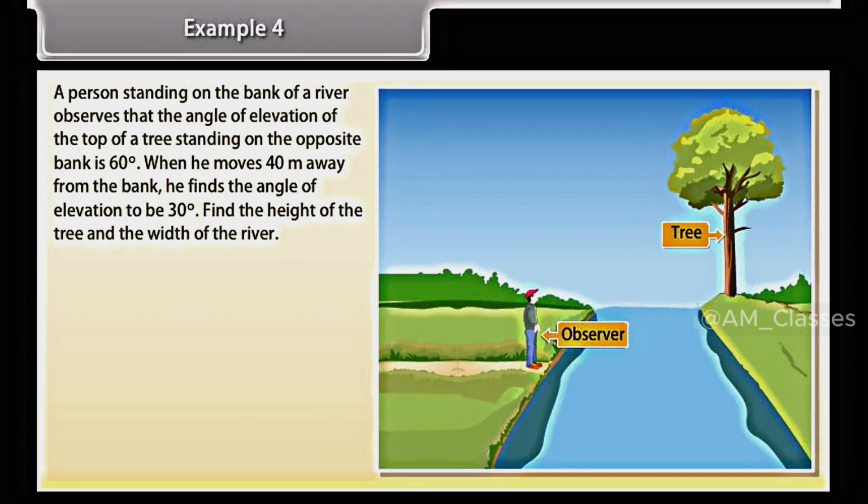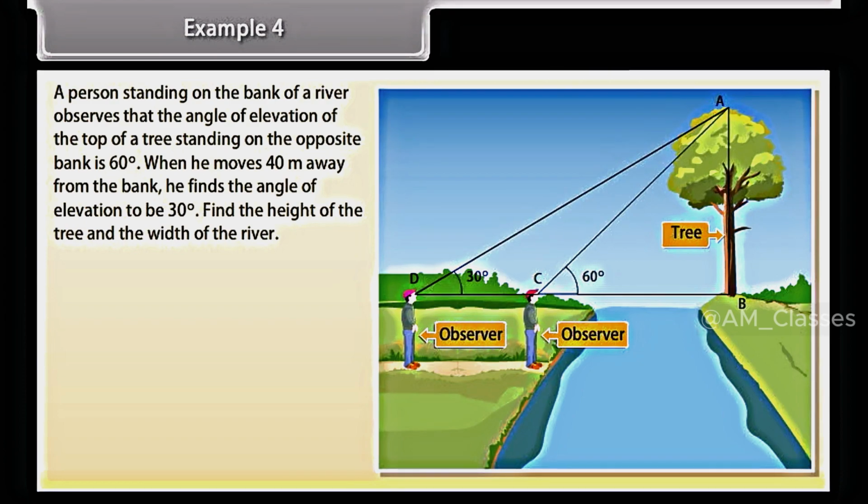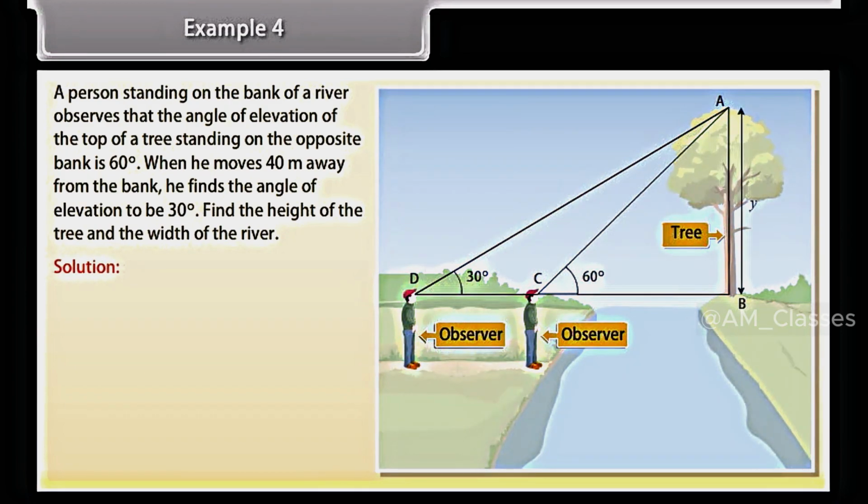Example 4. A person standing on the bank of a river observes that the angle of elevation of the top of a tree standing on the opposite bank is 60 degrees. When he moves 40 meters away from the bank, he finds the angle of elevation to be 30 degrees. Find the height of the tree and the width of the river. Solution. Let height of the tree be y and width of the river be x.